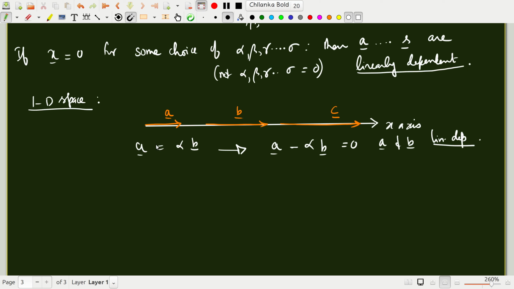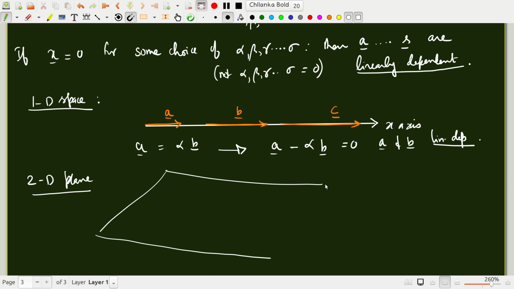Right, so now let's generalize to the 2D plane. It's not a 1D line, it's a 2D plane. Just for the sake of clarity, I'm trying to draw a 2D plane here. This is my plane.